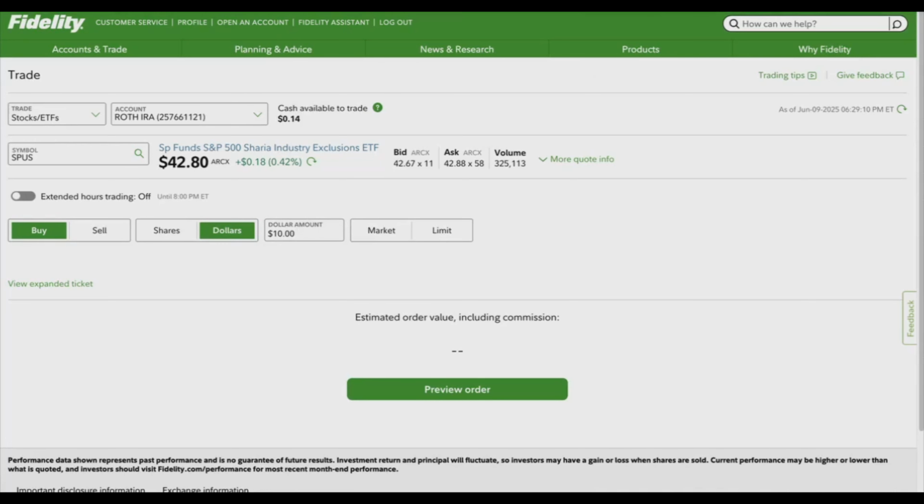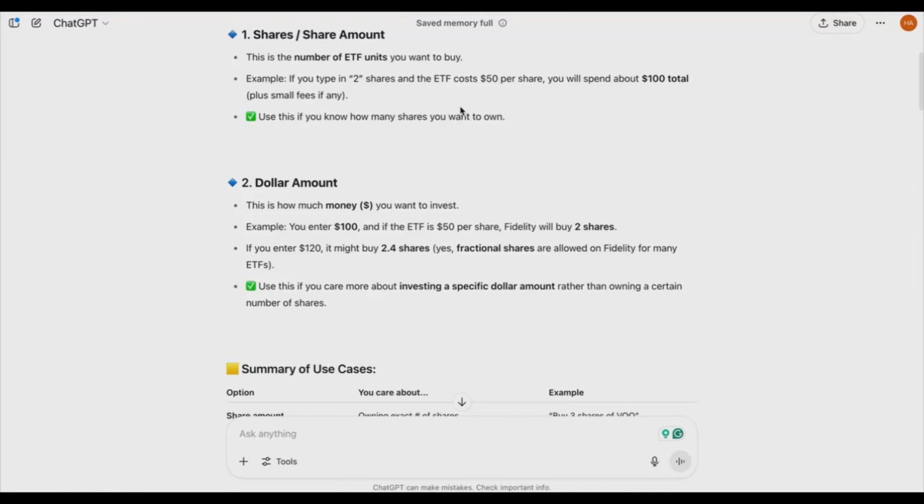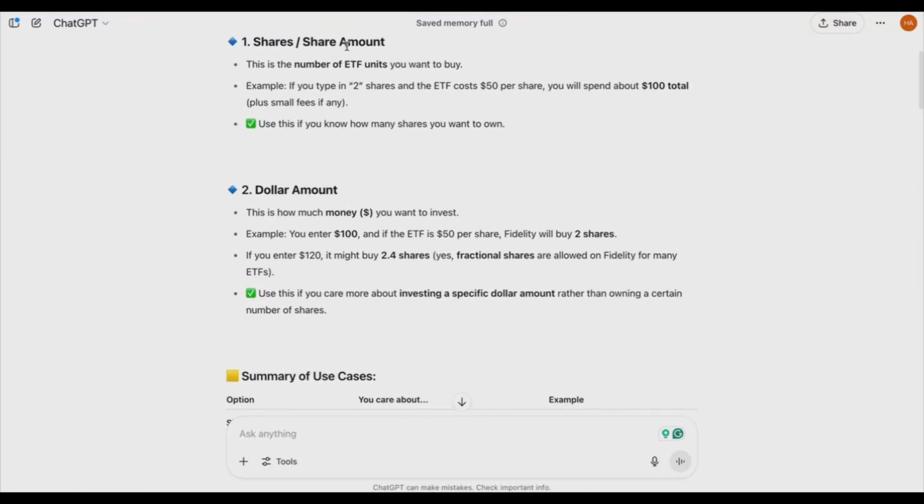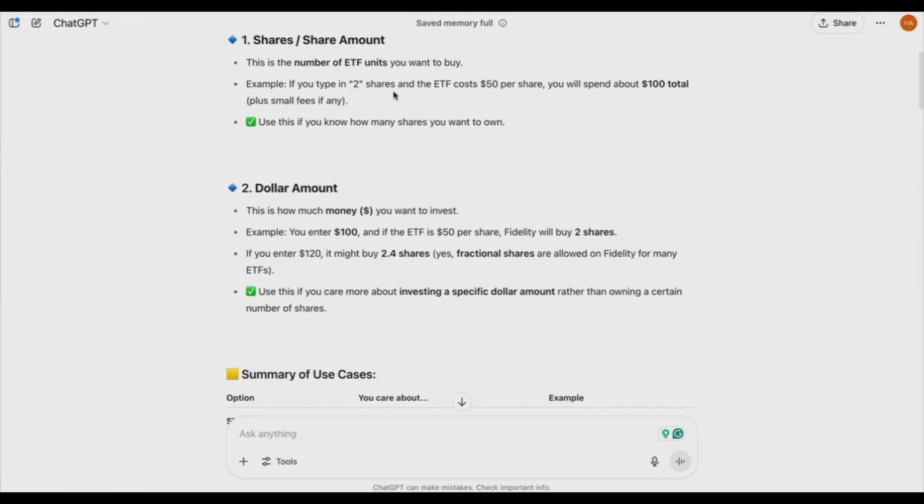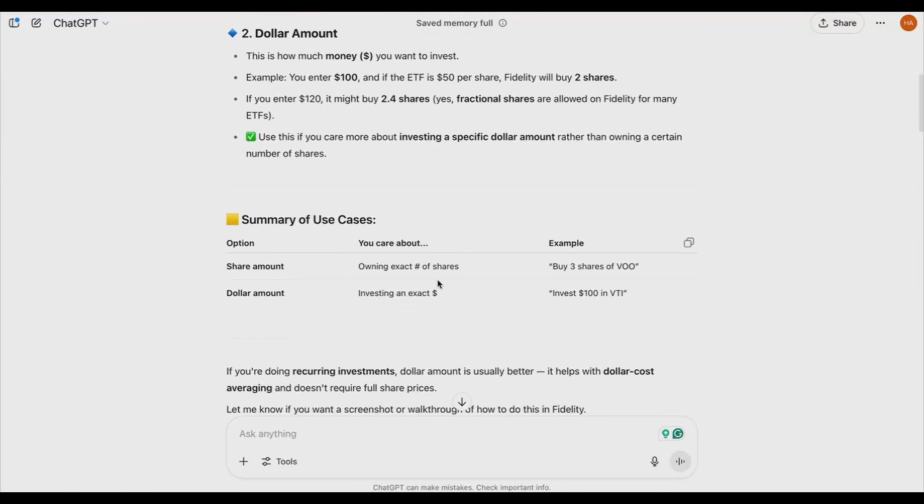So let's go back to ChatGPT so we can understand better. Basically, share amount is the exact share you want to buy. One share, for example, is $42.80. If you have that, then you buy that. You can buy one share, two shares, three shares.